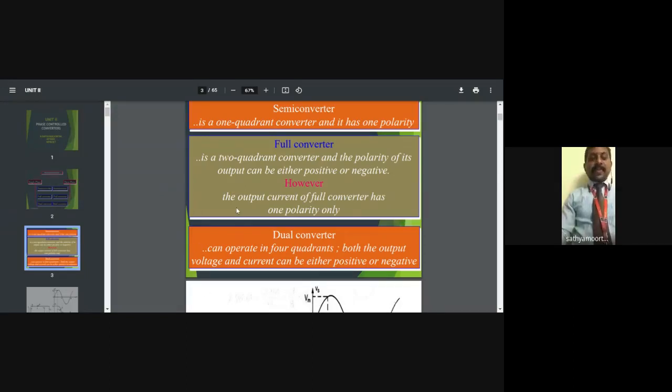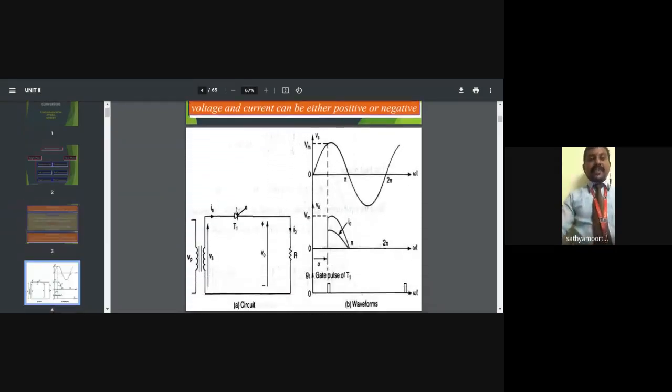This information we have to discuss step by step: which devices to use, and what parameters give the output results of these conversions. First we discuss the semi converter process.